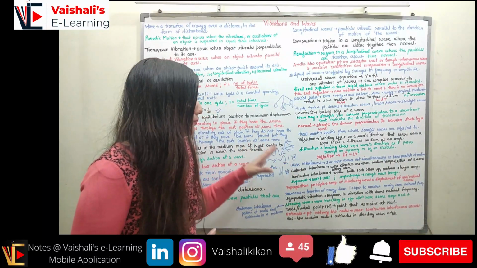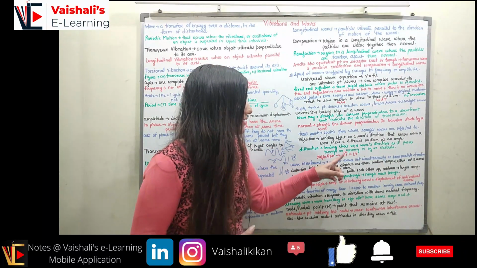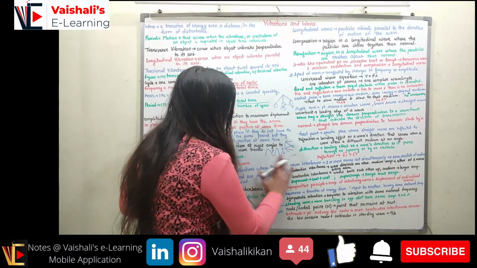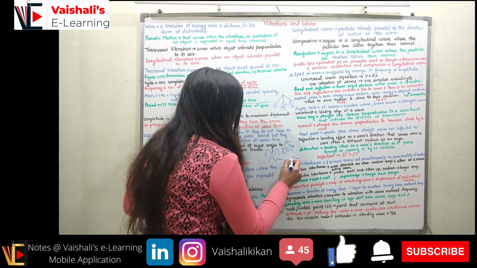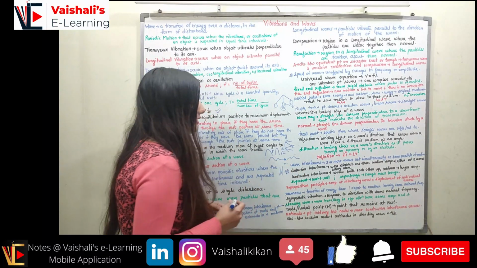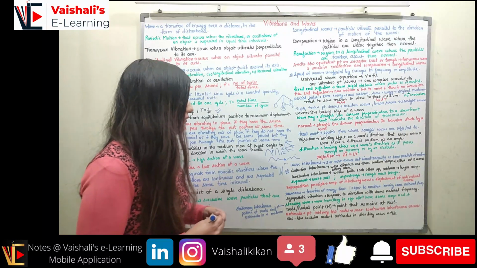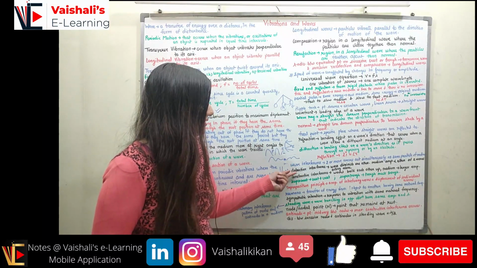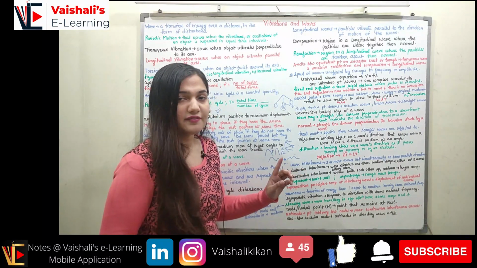Coming to wave interference. Wave interference is when we have two or more waves acting simultaneously on the same particle of the medium. If two waves are coming, right, one wave from here, one wave from here, and these two waves are acting simultaneously on the same particle of the medium, we call it wave interference. Now we have two types of wave interference, destructive interference and constructive interference.